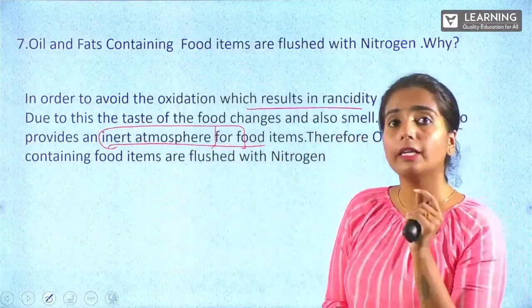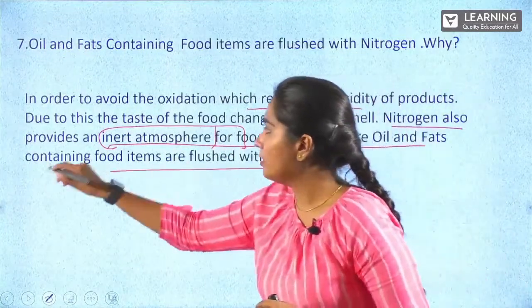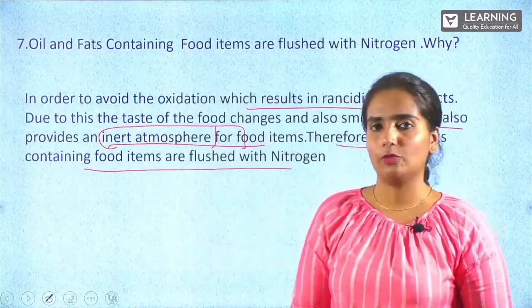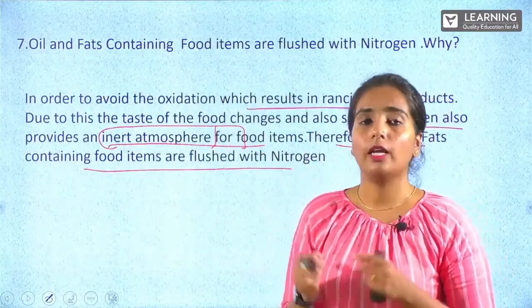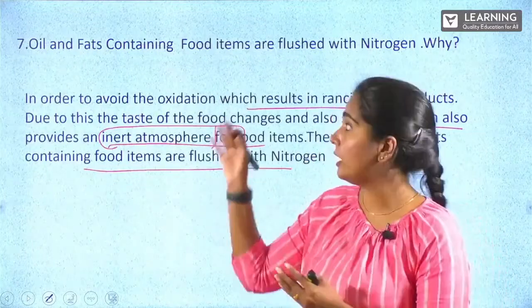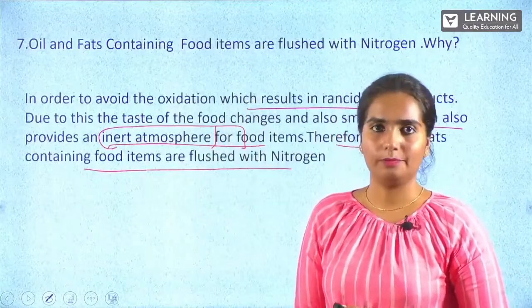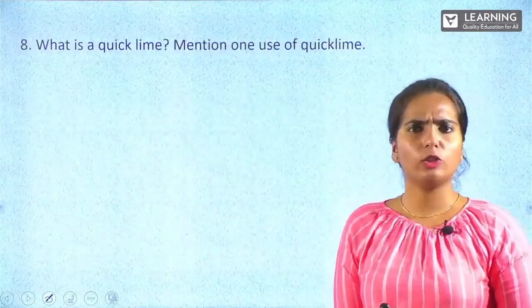Nitrogen gives an inert atmosphere for the food. Therefore, oil and fats containing food items are flushed with nitrogen. That is the reason why it is used as a flush for oily and fatty food. Okay. Moving on. What is quicklime? Mention any one use of it.